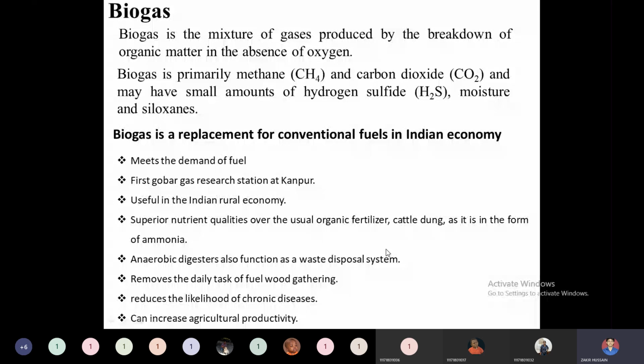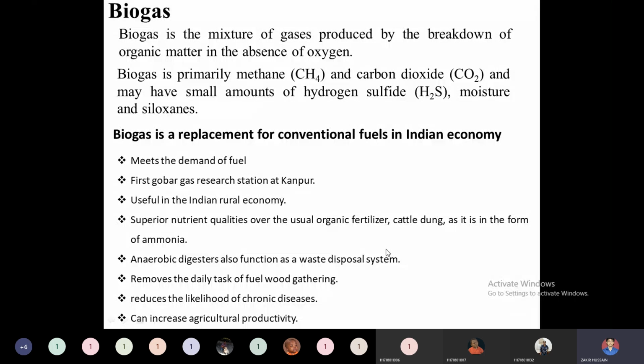For example, they can acquire respiratory infections and lung infections as well as bronchitis, asthma, lung cancers, and severe coronary artery diseases. Even heart diseases can be caused by inhaling the uncontrolled combustion of firewood. So this biogas technology will obviously reduce the likelihood of chronic diseases.